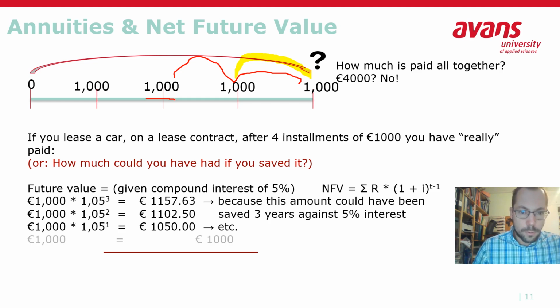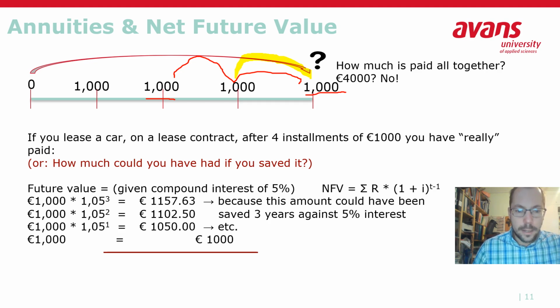And then, of course, the 1,000 euros that is actually being spent in the final year, that is already happening in 4 years from now, so you don't have to bring that forward or backward. So that remains just 1,000.